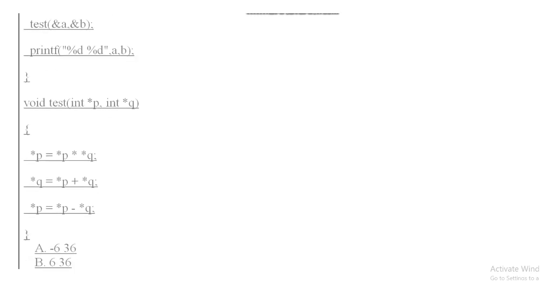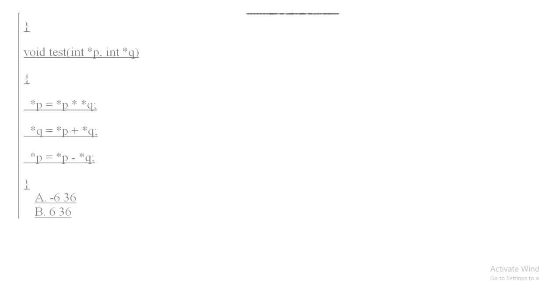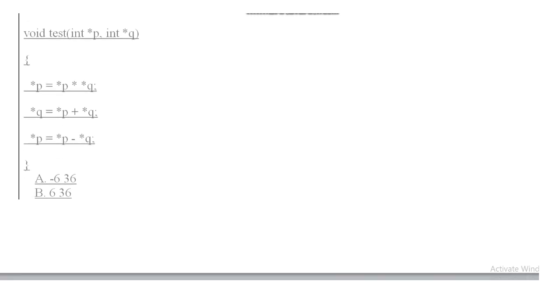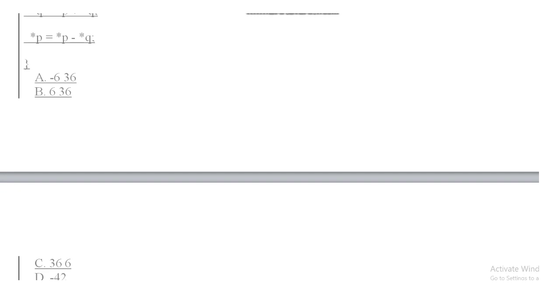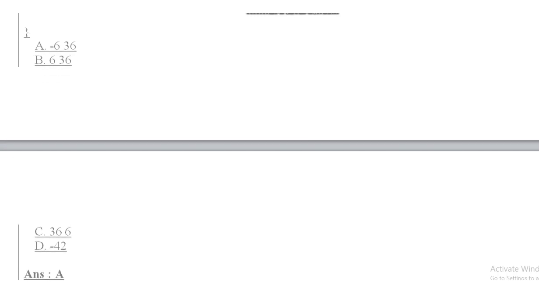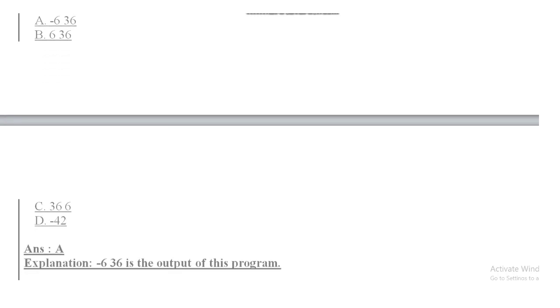In void test, int *p, int *q, these are the three statements which are used, and after executing these three statements some output will be printed, that is option A, minus 636; option B, 636; option C, 366; and option D, minus 42. So the answer of this question is option A, that is minus 636.